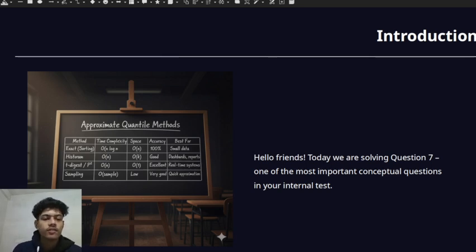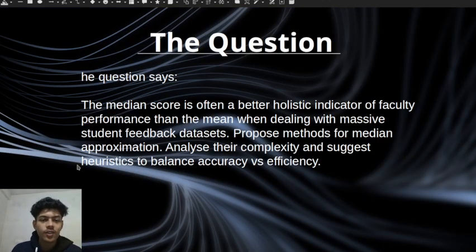Okay, this is what we do in our slides, so I have pasted it there only. Yes, here the question is: the median is often a better holistic indicator of faculty performance than the mean when dealing with massive student feedback data sets. Propose methods for median approximation, analyze their complexity and suggest heuristics to balance accuracy versus efficiency.